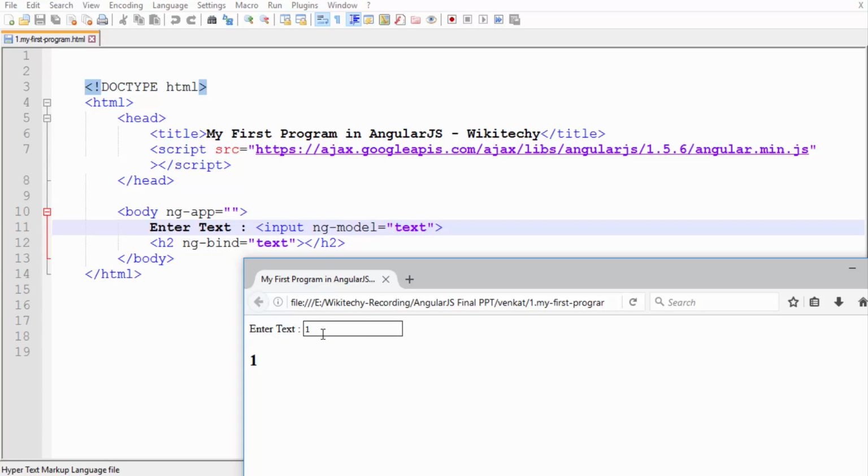Whatever I type here, let me type it as Venkat Wikitechie. This is how the binding is happening. So whatever you type in the model, it is getting bound here.